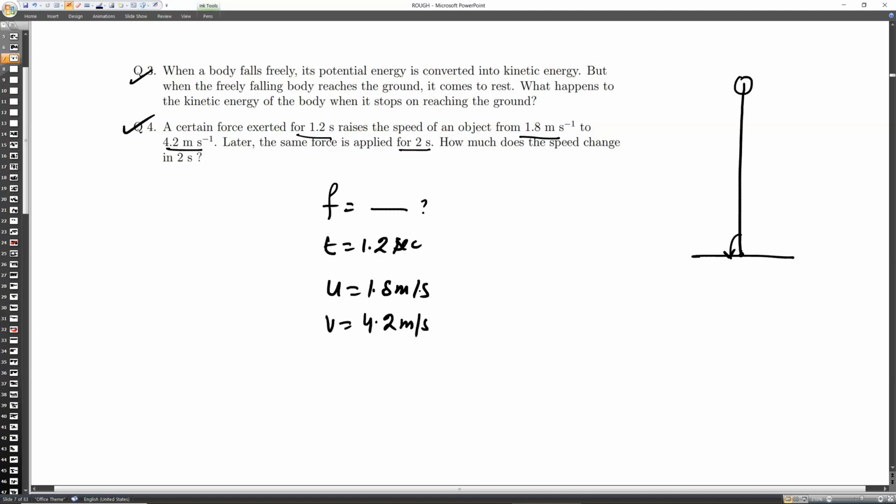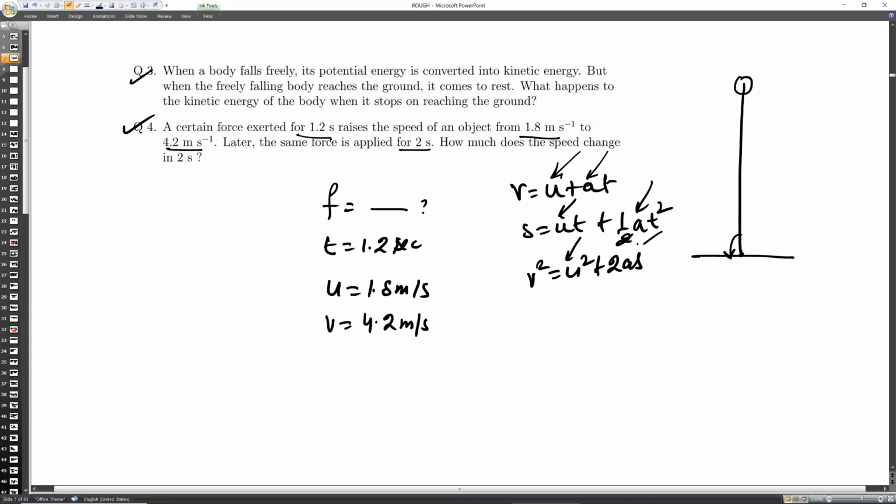Okay. So you know that we have three equations of motion. v = u + at. s = ut + half at square. And v square = u square + 2as. In all the three equations, one is common, that we have the initial velocity. In every one, we need the initial velocity, and every one is having the acceleration.